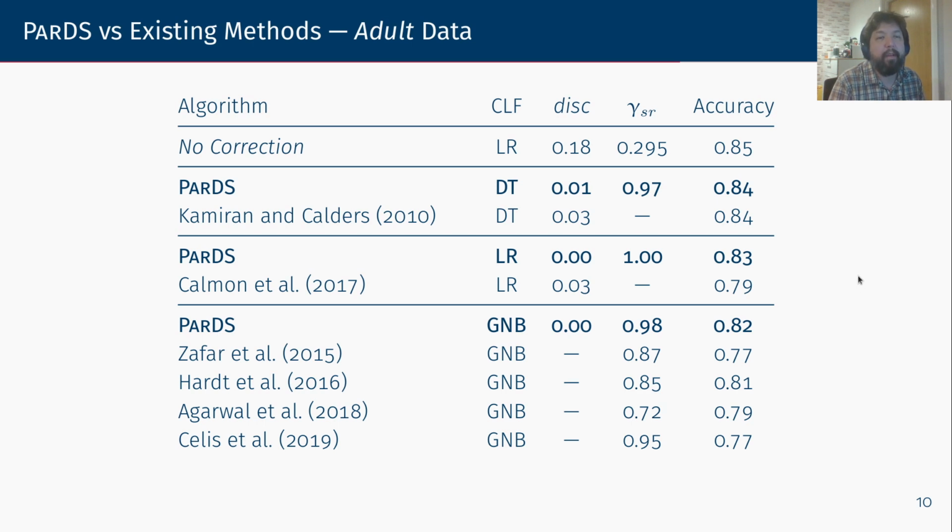Comparing our method against the existing fairness correcting solutions, we can see that in an apples-to-apples comparison, that is, comparing methods which use the same classifier, our method outperforms them in both fairness, which are the first two columns, as well as in accuracy. That is a second big advantage of our method: you can choose which classifier you want to use, and as we can see here, regardless of which classifier you choose, you will still obtain very good fairness and accuracy trade-offs.